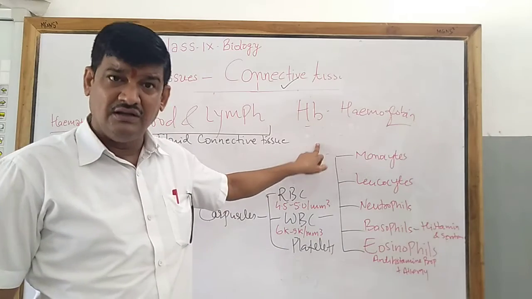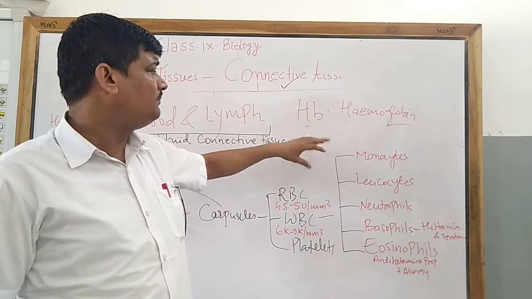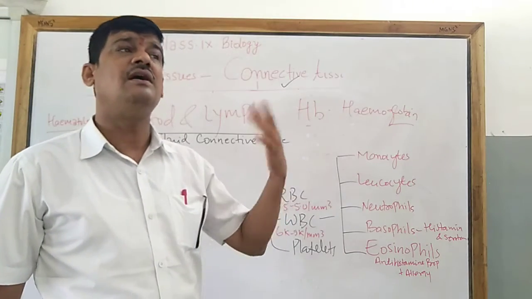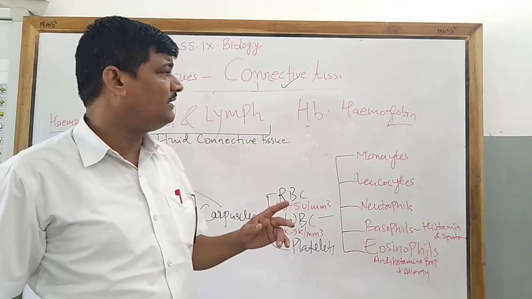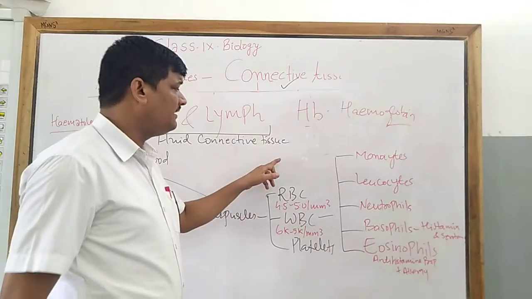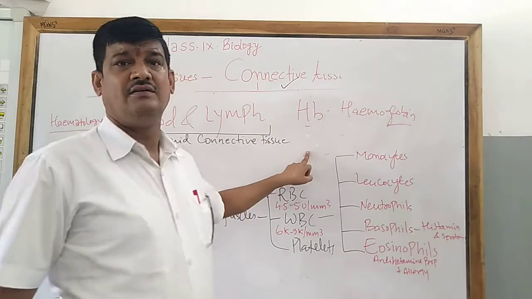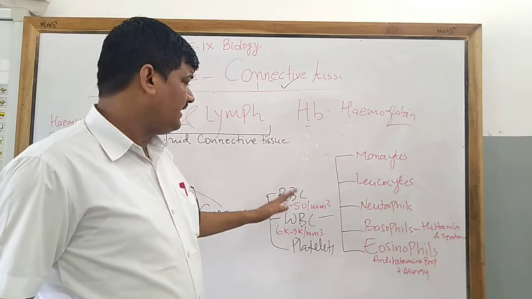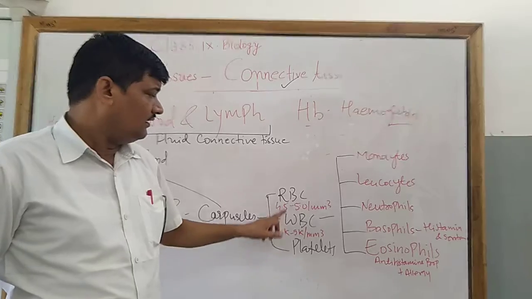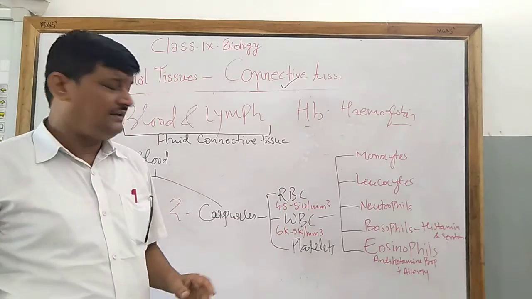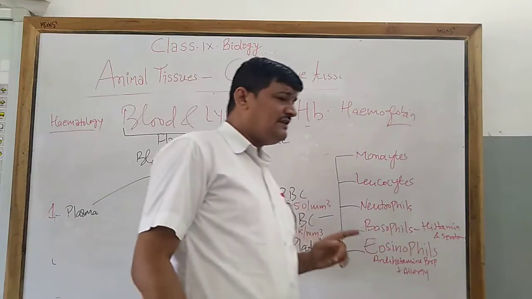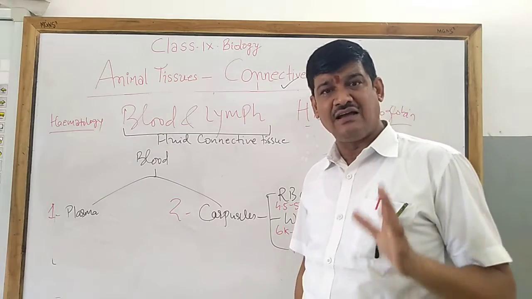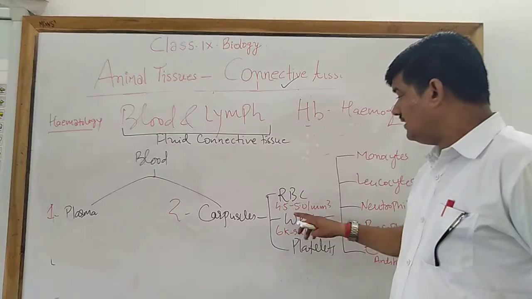A cold-blooded animal is one whose body temperature changes according to the situation outside. So that is called a cold-blooded animal. For example, reptiles, snakes and frogs. These are examples of cold-blooded animals. Next, there is an exception for RBC. The mammalian RBC does not have a nucleus. So they are enucleated. They lack a nucleus.